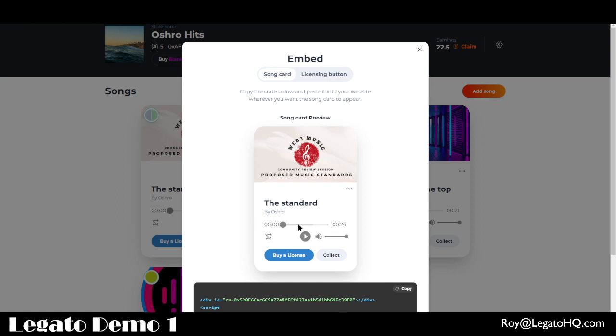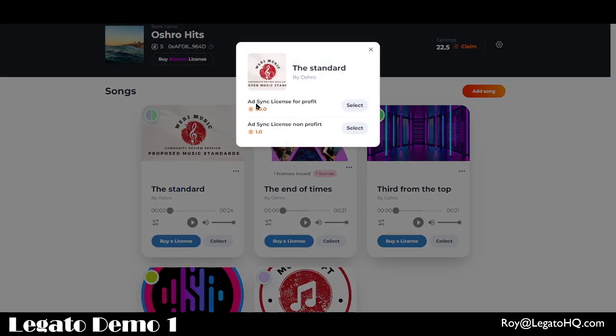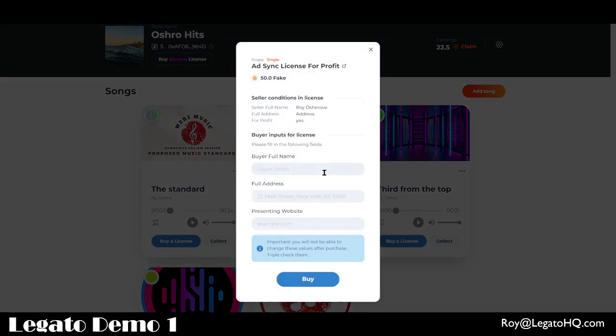And when people go to your website, they'll be able to click these buttons. And as they click these buttons, they're going to see the options that we've already set before. In this case, we have the same ad license for profit or non-profit. I see that I created actually a typo here, so don't worry about it. We'll change it later. But this one costs $50. This one costs $1. We can make it free as well. As they select a license, they actually have to input their own parameters into the contract and then buy the contract using, again, maybe USDC or something else.